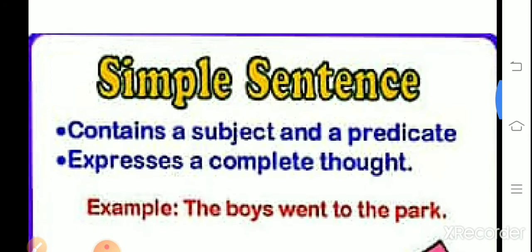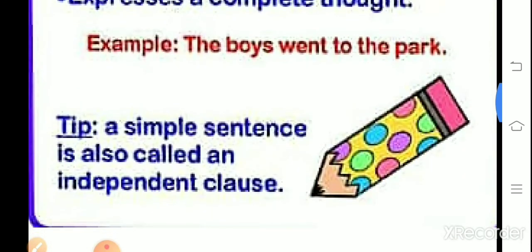For example, the boys went to the park. The boys is the subject here and went to the park is the predicate. Went is a verb, to is a preposition, the park is an object. Clear? It is also called an independent clause. So a simple sentence is also known as an independent clause. Means it has an independent clause, it does not have any dependent clause. It has one clause only, that has its complete sense.